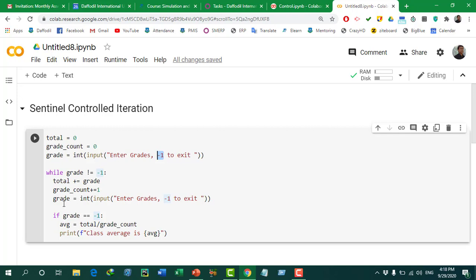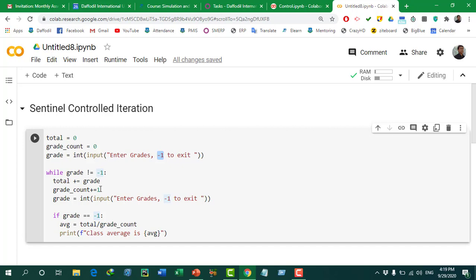After that we again give the same message to the user, because a user can input more than one grade. So depending on this message they will enter another grade, and that grade will also be compared to -1. If it is not -1, then it will be added to the total, and the grade count will be increased, it will become 2, and so on.